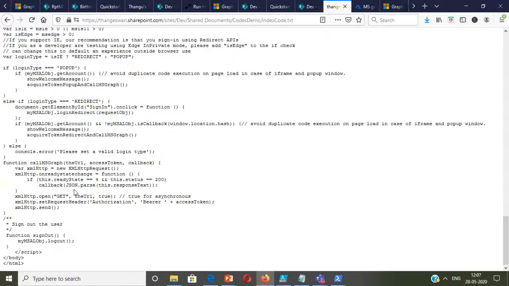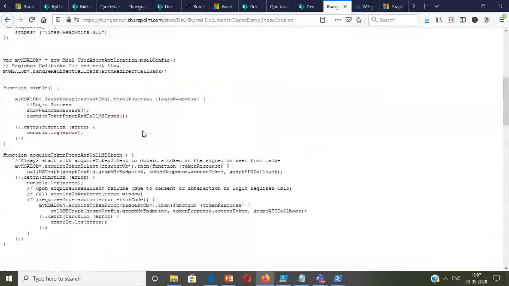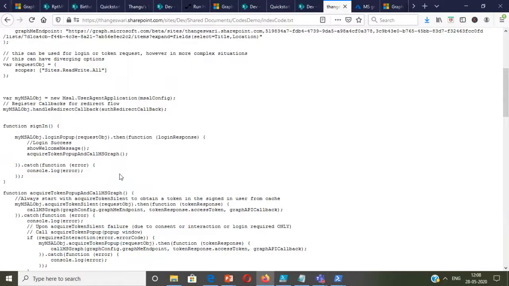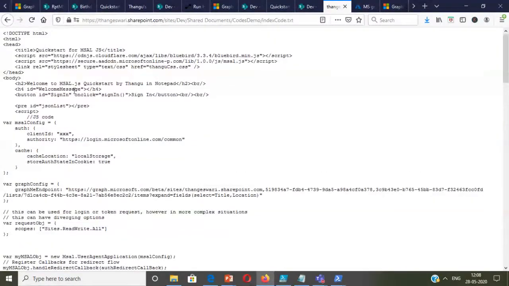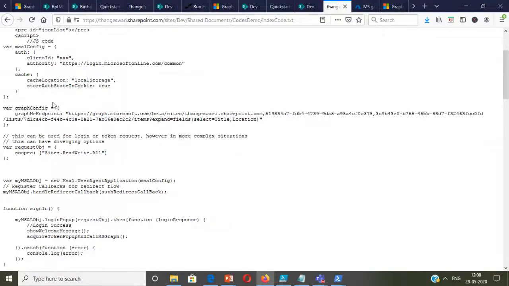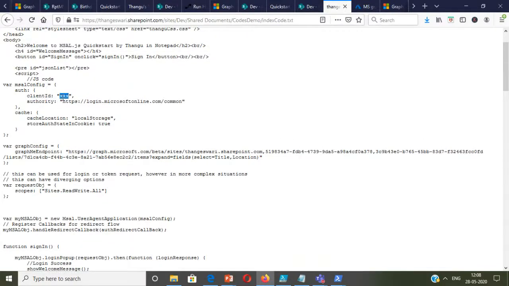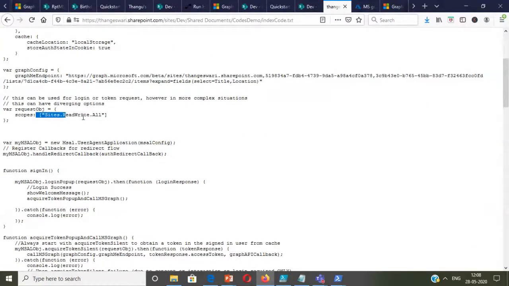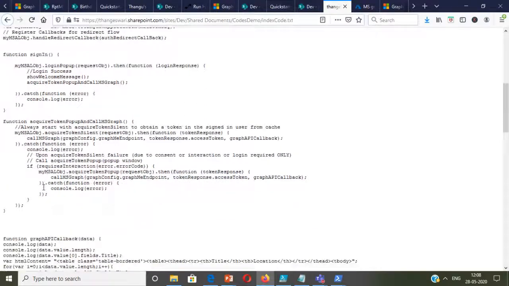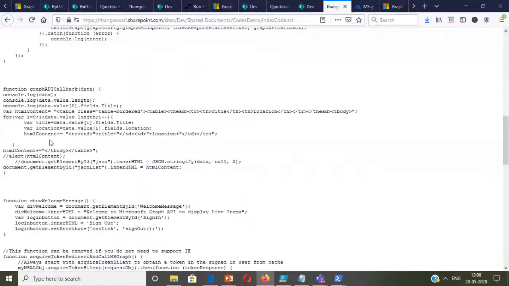Or you can rewrite the OAuth code, which is going to connect to the Microsoft Graph API, authenticate, and then do everything. To make things easy, it's better you use the Bluebird and MSAL, and we're using implicit authentication. Step one, get the client ID and update that. Step two, get the graph endpoint. Step three, update the scope, and then you update the Graph API callback.